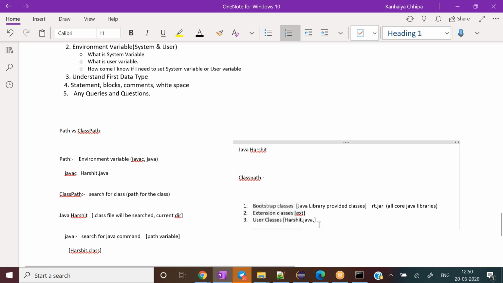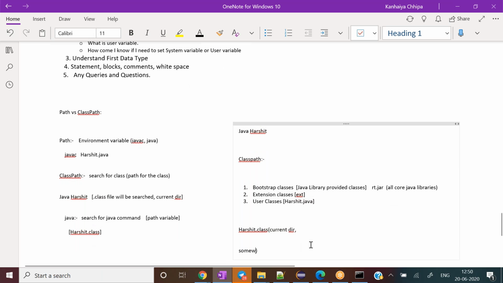So one more important concept comes here. When I compile the Harshit.java file, it exists as Harshit.class. Earlier we had the current directory, right? And in the current directory we find it easily. It did not ask anything. But when I copy and paste it somewhere else, then what I have done is set the class path. So it can easily find the Harshit.class file.